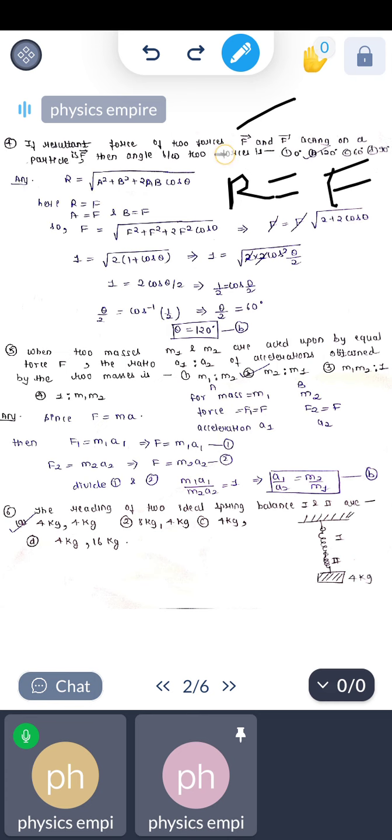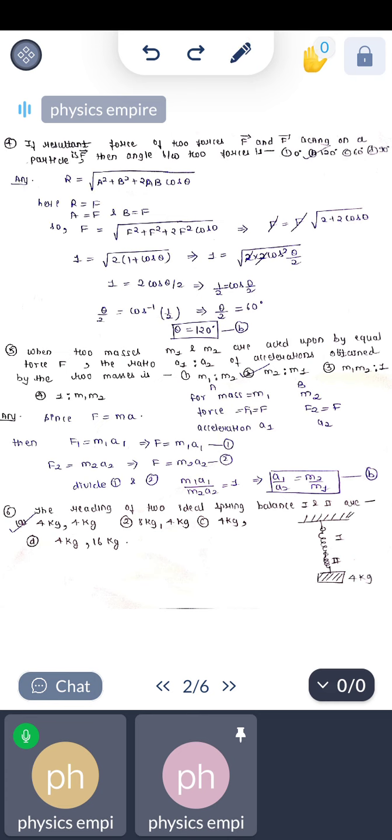So we have the formula of R, the resultant, as under root of a square plus b square plus 2ab cos theta. On substituting all the values, we get F equals under root of F square plus F square plus 2F square cos theta. Taking F outside the under root, we get F equals F under root of 2 plus 2 cos theta. So 1 equals under root of 2 times 1 plus cos theta, and we can write 1 plus cos theta as 2 cos square theta by 2. From here we get angle theta as 120 degree.